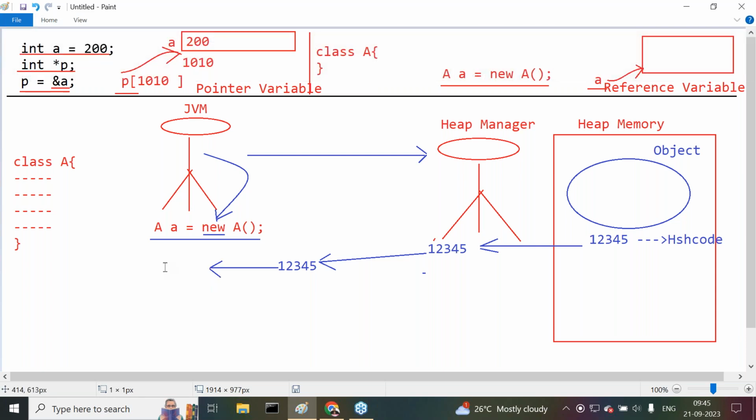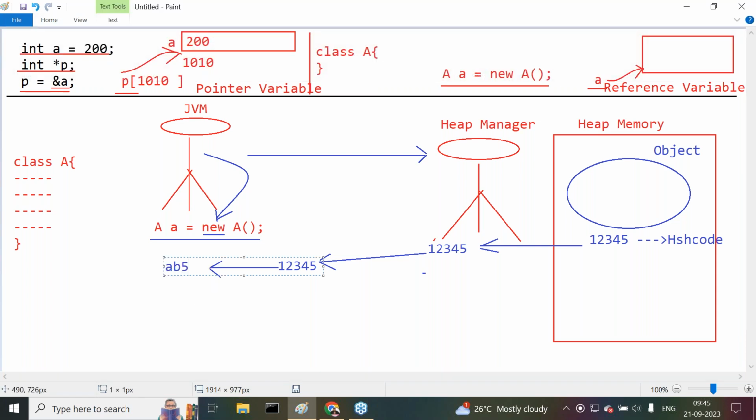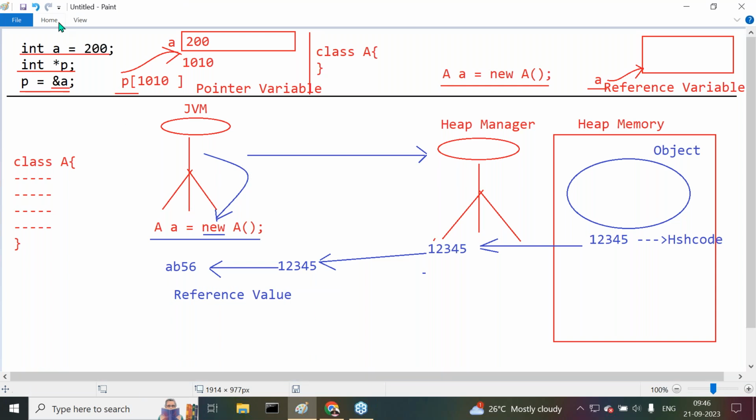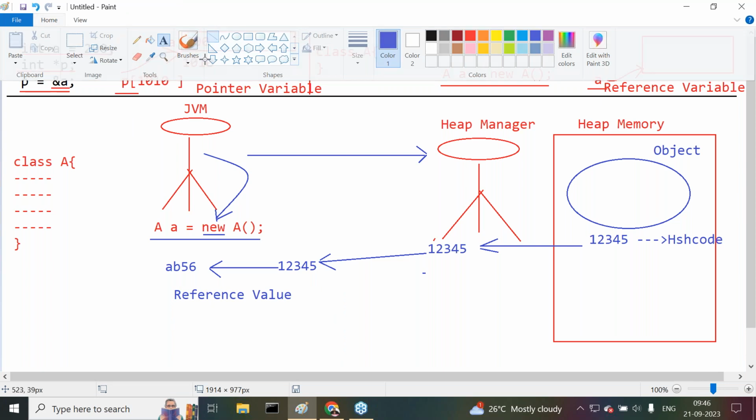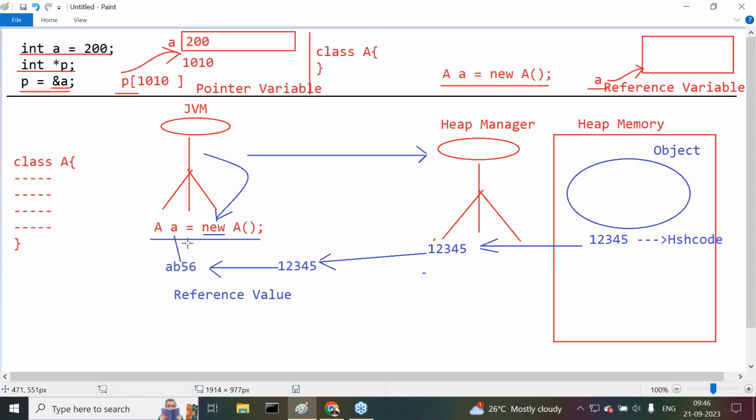All right, sir. Now the hexadecimal form of the hash code is created, AB56 for example. That hexadecimal form of the hash code is called the reference value. When the reference value is created, it will be assigned to a variable.